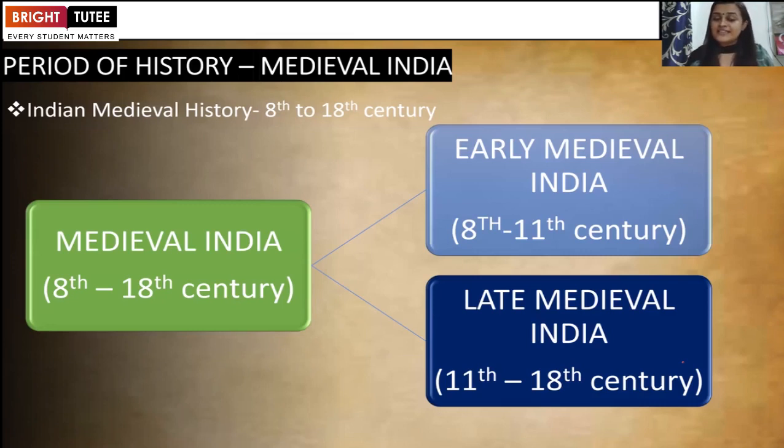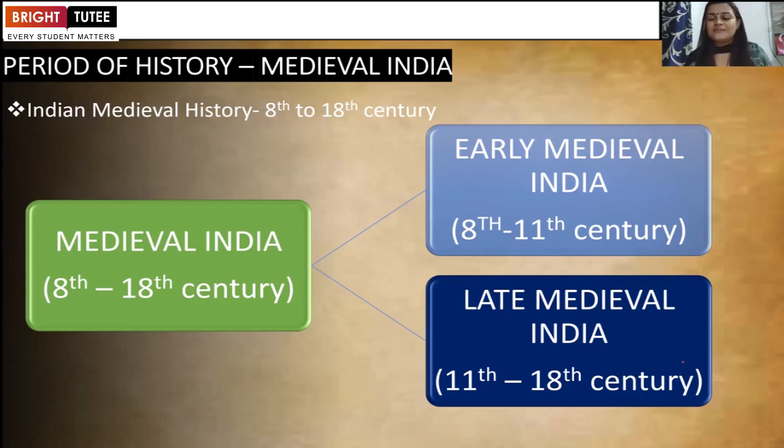So medieval Indian history's time bracket is from 8th to 18th century AD. But further on, the historians have classified it into 2 parts. Medieval Indian history is divided into 2 categories. First is early medieval Indian history, which is starting from 8th century till 11th century. And next is late medieval Indian history, which is starting from 11th century to 18th century.